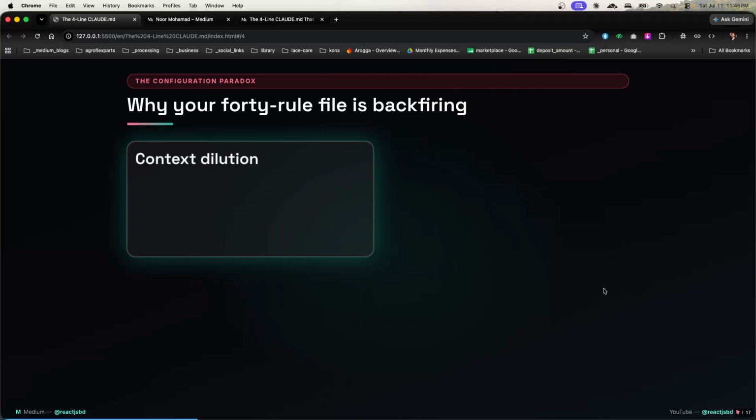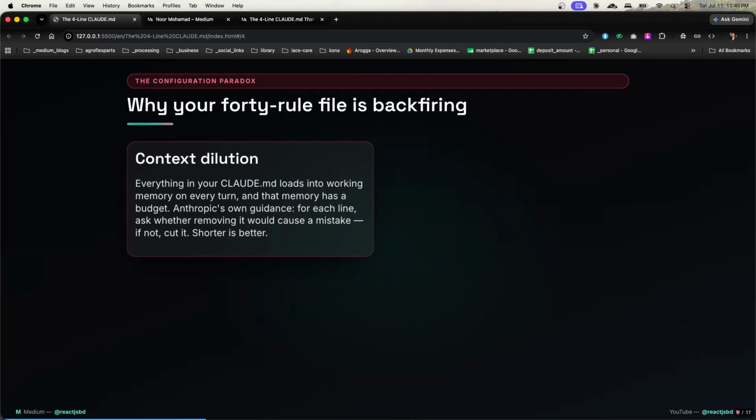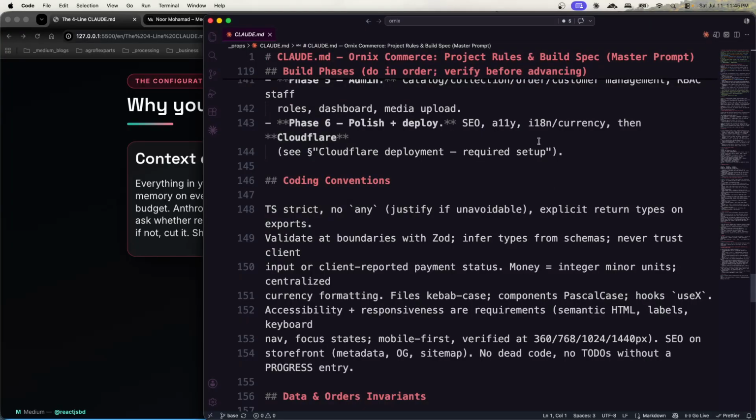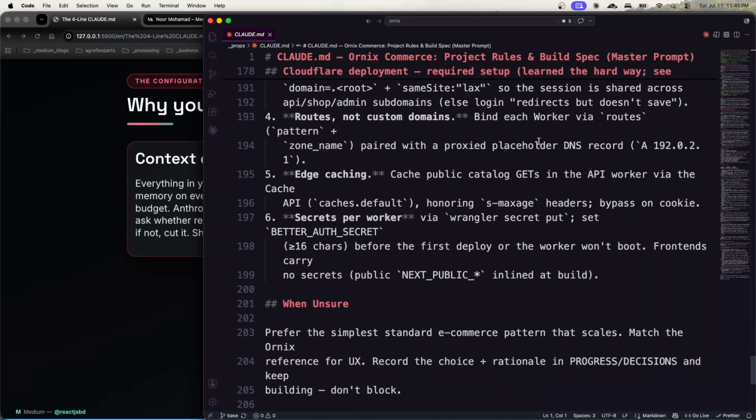Now, the context problem. Everything in your Claude.md loads into working memory on every turn. This happens with every single line, every single file.